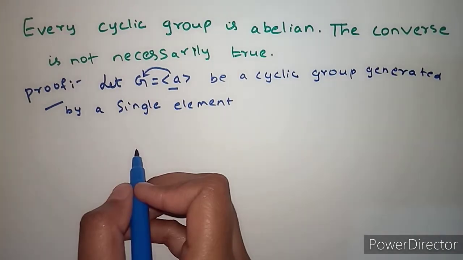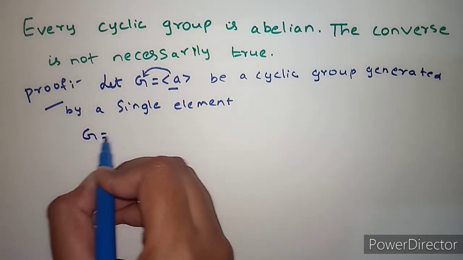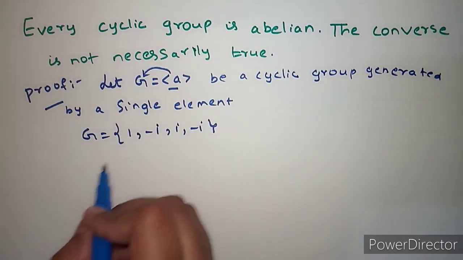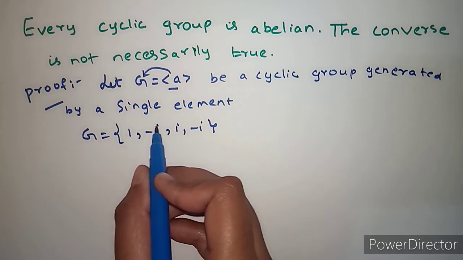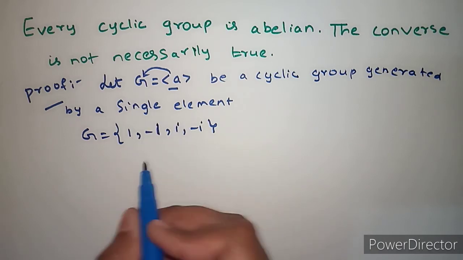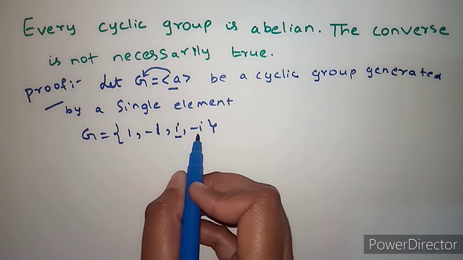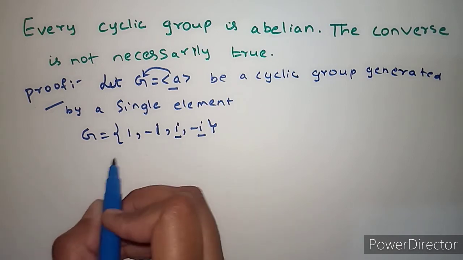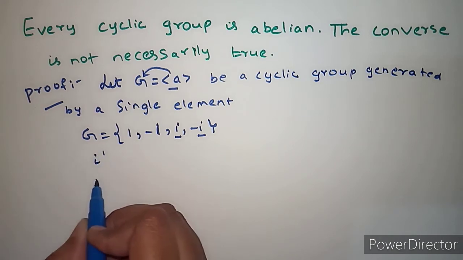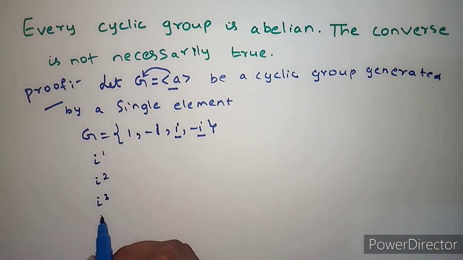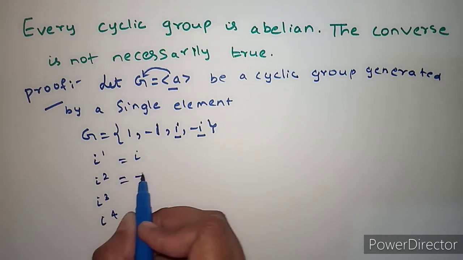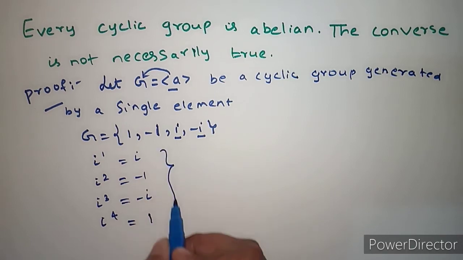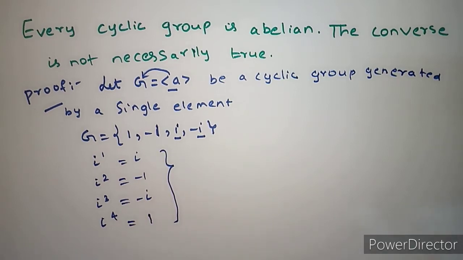In the previous video, I solved one example. G is equal to {1, -1, i, -i}, right? The generator of this group is i or -i. Here I am considering i as the generator. If i is the generator, then take the integral powers of i: i power 1 is i, i square is -1, i cube is -i, i power 4 is 1. So we are getting the entire group G, right?